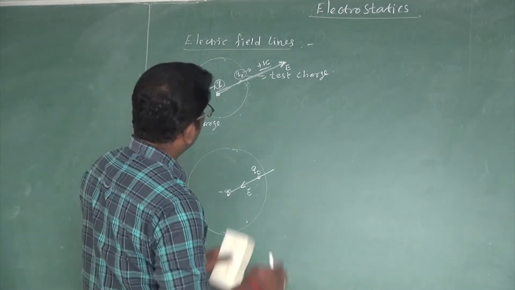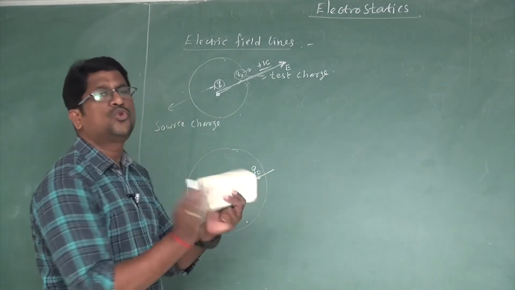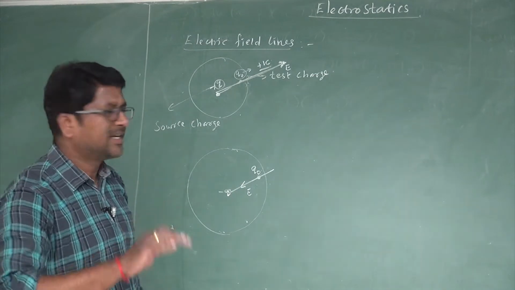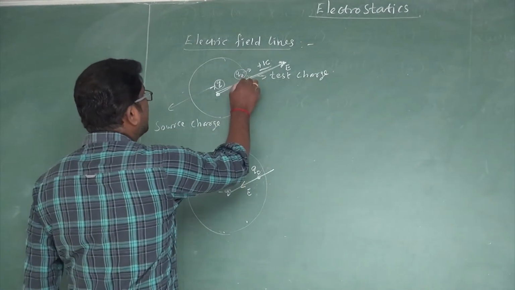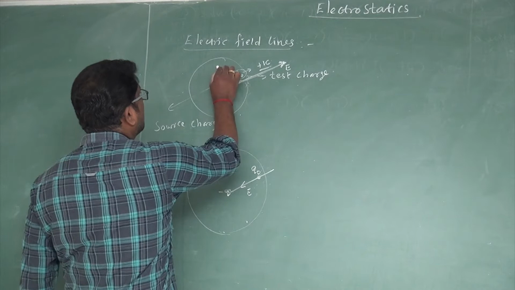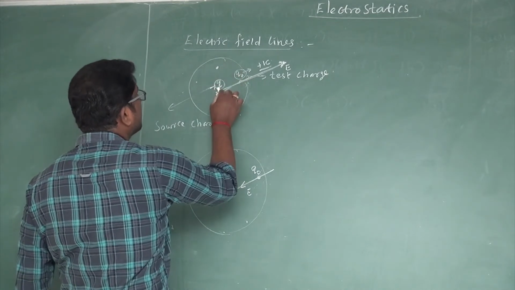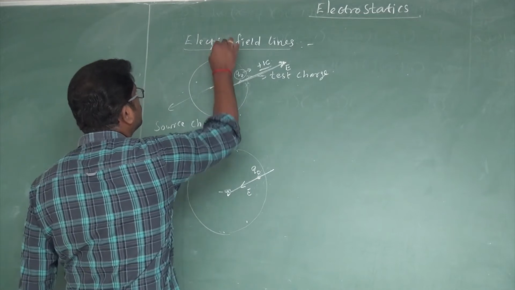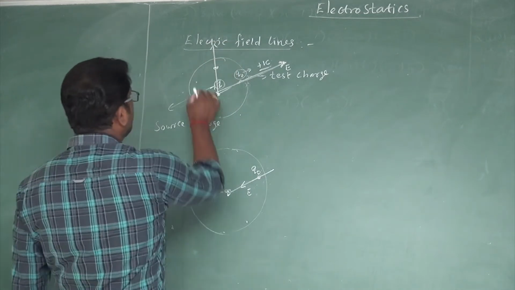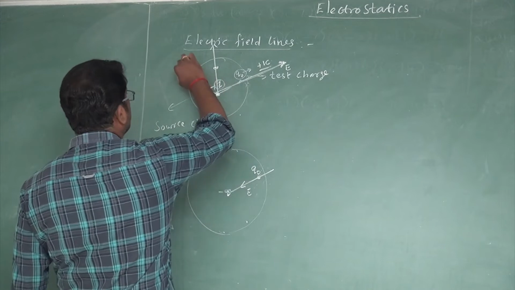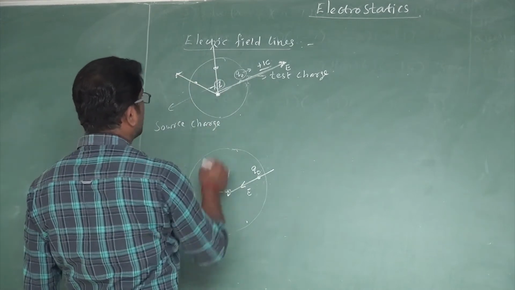Suppose a system consists of two charges. Suppose the same test charge is placed at various positions. If the test charge is placed here, then the test charge moves along this direction. If it is here, then it will move along this direction.